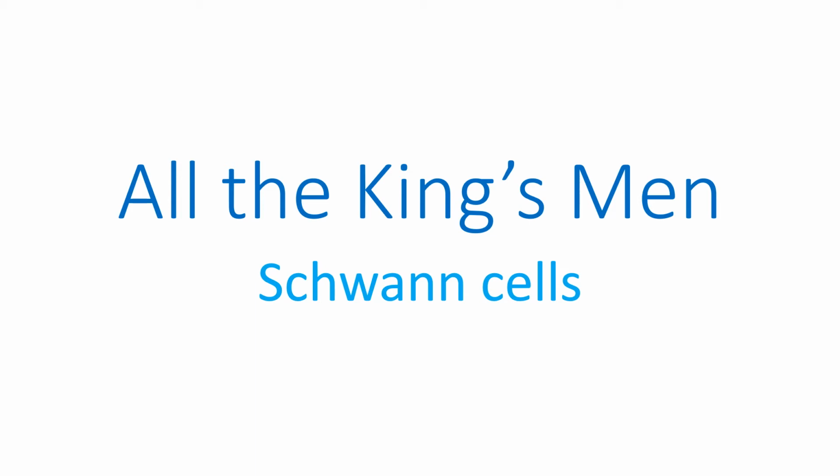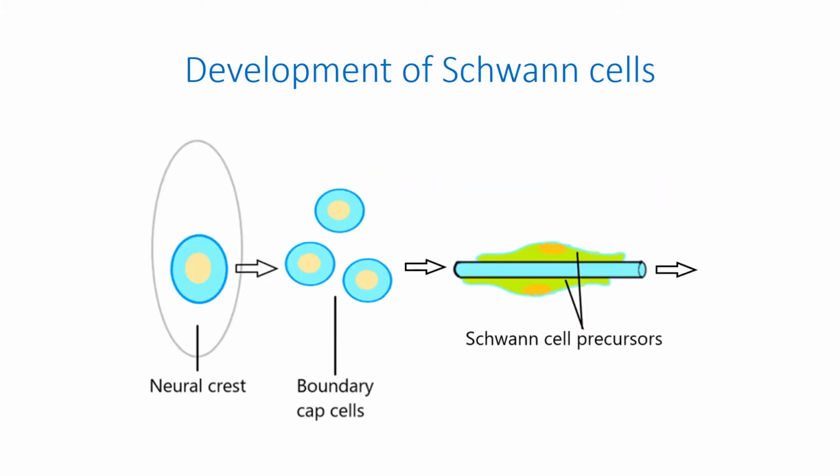All the king's men. Schwann cells. Schwann cells, or neurolemmocytes, originate from neural crest cells, going through several stages of development: boundary cap cells, Schwann cell precursors, immature Schwann cells, and mature Schwann cells.